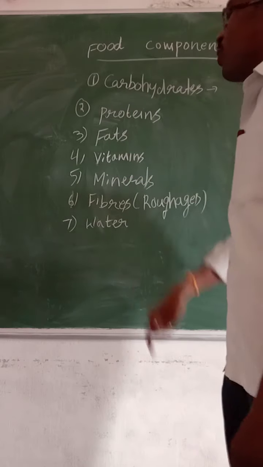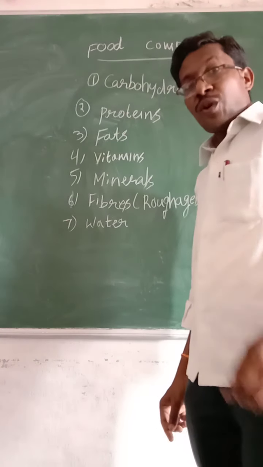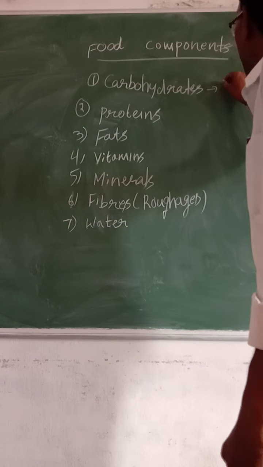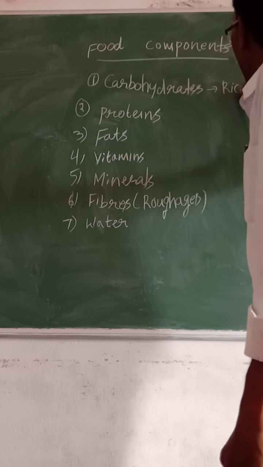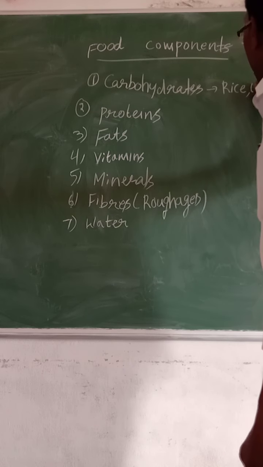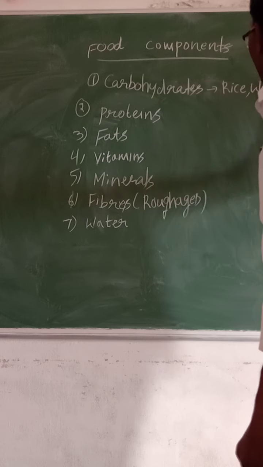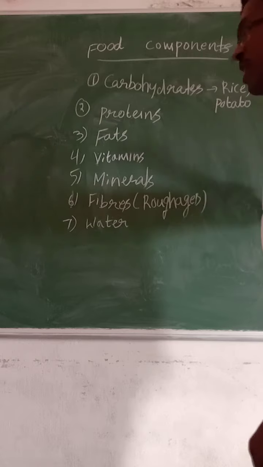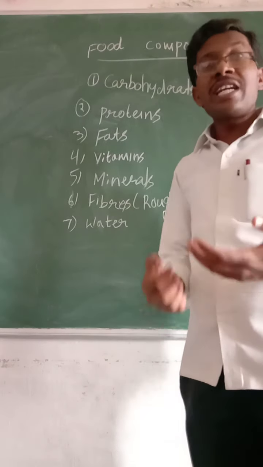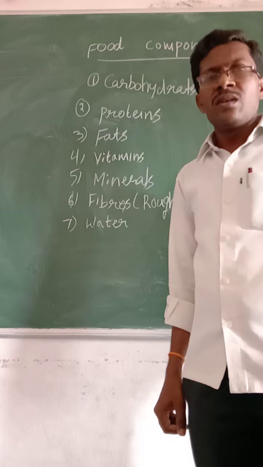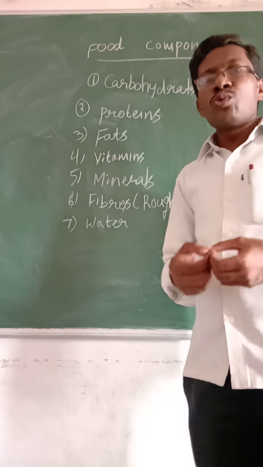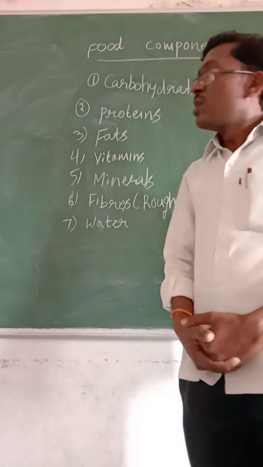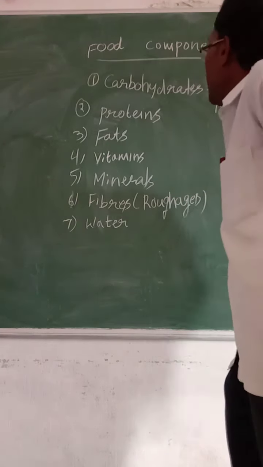Now, what are the sources of carbohydrates? That means from which food material do we get carbohydrates? Mainly from rice, that means cooked rice, or wheat, potato, etc. All the cereals and millets contain mostly carbohydrates. Any food material that tastes sweet most probably contains carbohydrates. So these are the sources of carbohydrates.